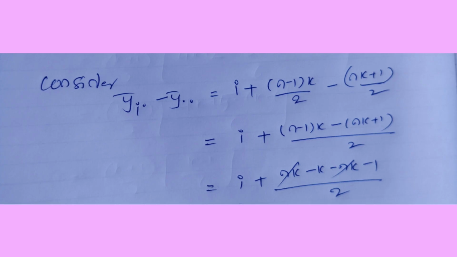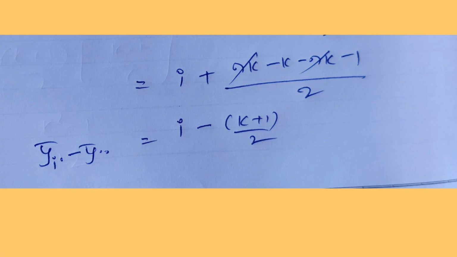Now consider Y bar i dot minus Y bar double dot is equal to i plus n minus 1 into k by 2 minus nk plus 1 by 2. Here we take the LCM. So i plus n minus 1 k minus nk plus 1 by 2. So we multiply the terms: nk minus k minus nk minus 1 by 2. So nk cancels. Finally we get i minus k plus 1 by 2.